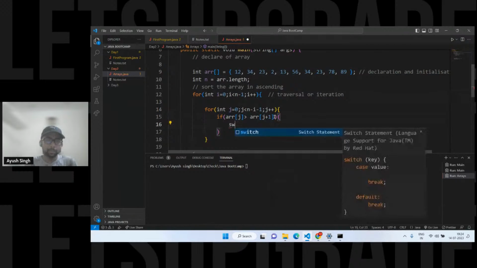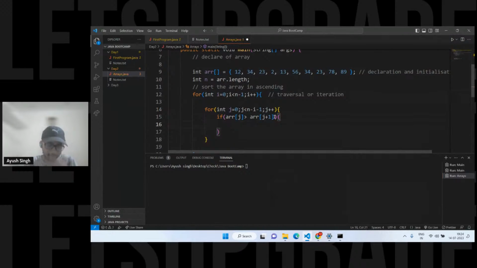Okay, so for now I'm doing it here. You can create a function also for this. I'll tell you about the functions tomorrow. Here what we have to do, we have to swap. We can also do it without a third variable, but right now let's stick to the basics.